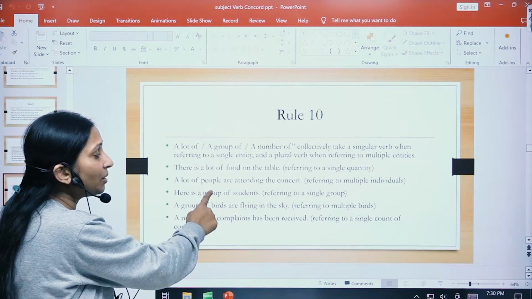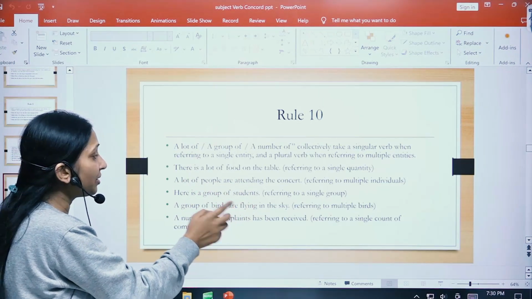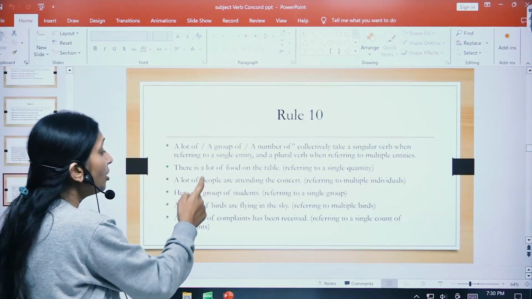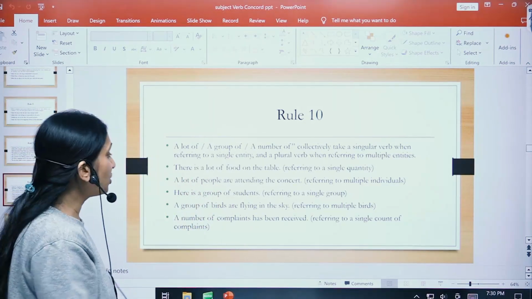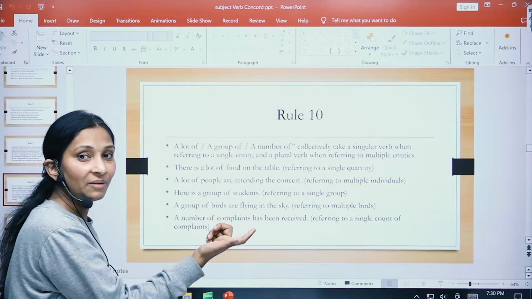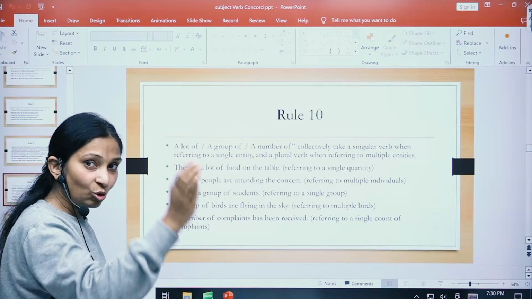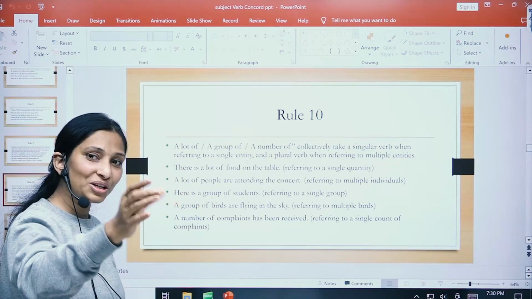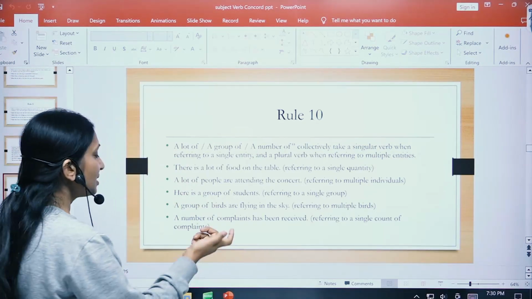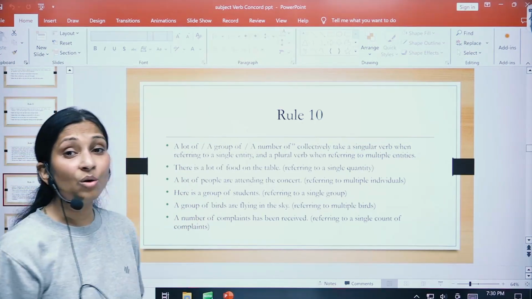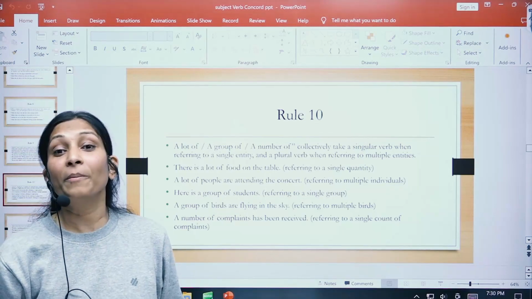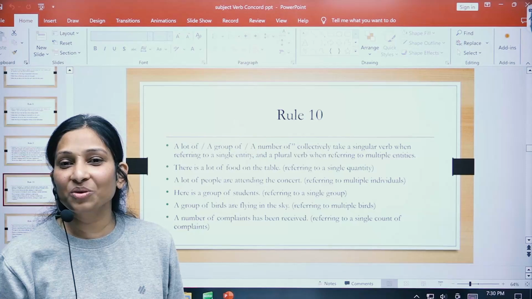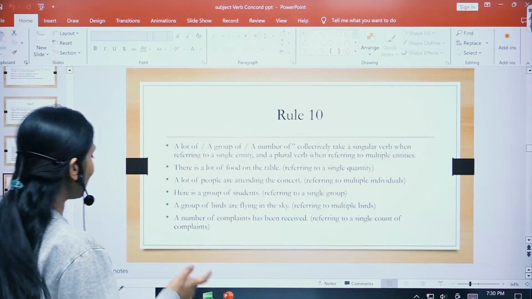A lot of people are attending the concert. Now here people is plural, right? So a plural verb has been used after a lot of. So a lot of with a singular subject takes a singular verb; a lot of with a plural subject takes a plural verb. All right, simple. A group of birds. Birds here is plural. So what verb is going to come, children? Plural verb, right? So that's how it goes.